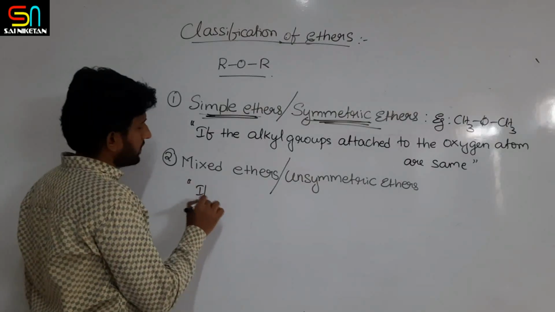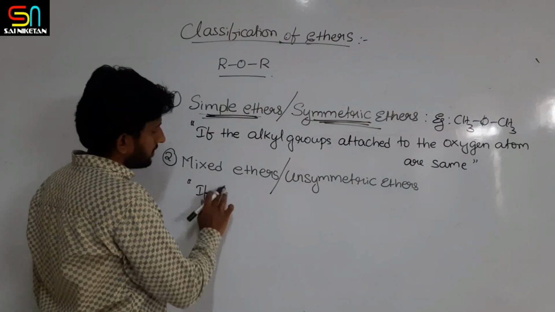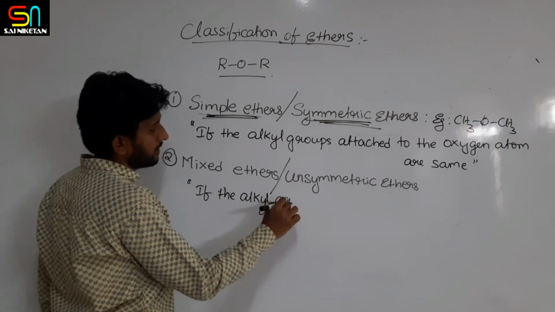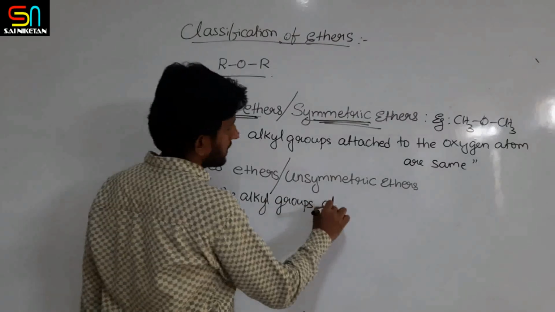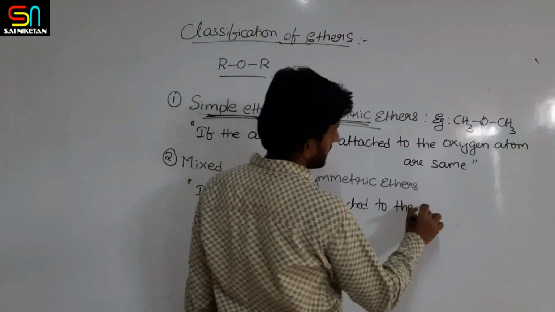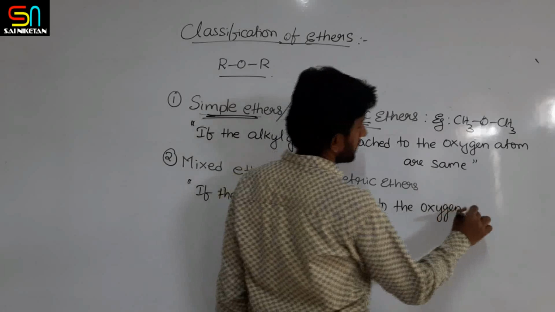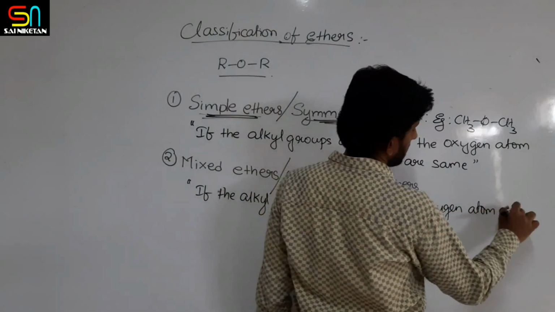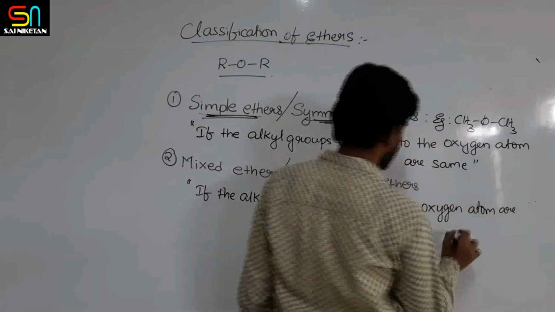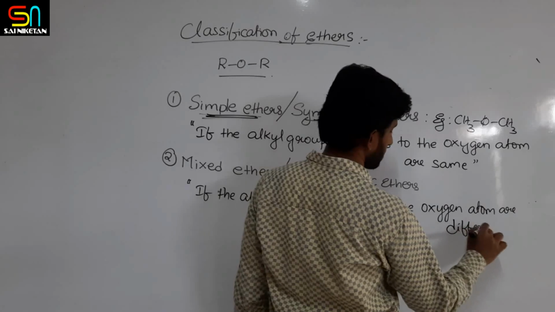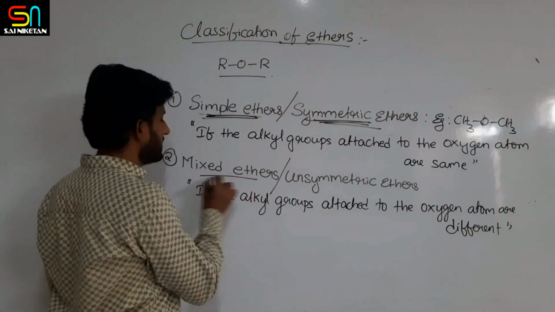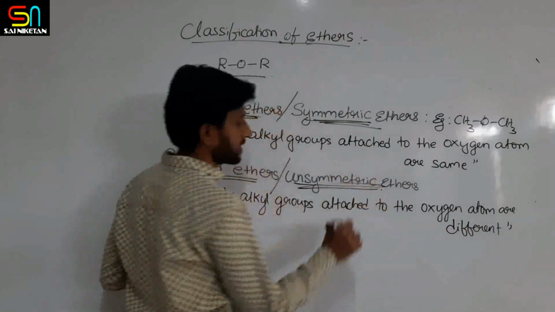Then, if the alkyl groups attached to the oxygen atom are different, such ethers are called mixed ethers or unsymmetrical ethers.